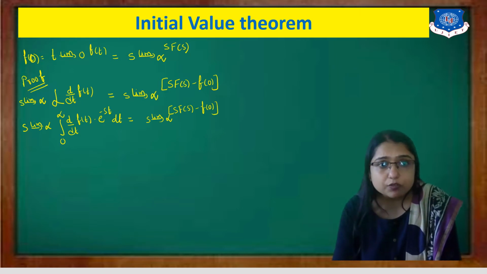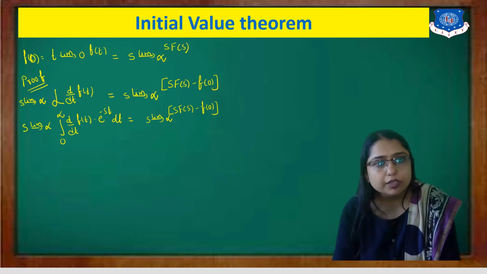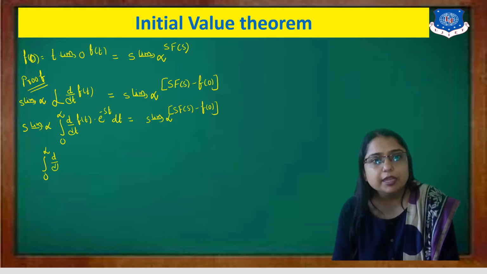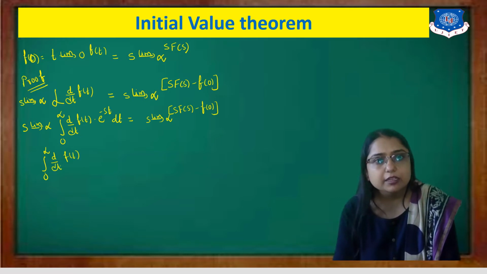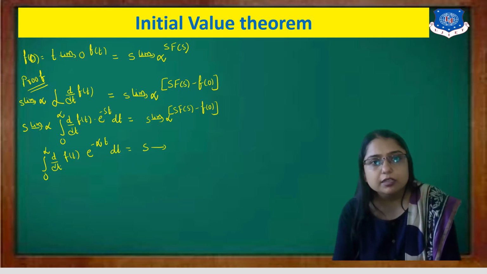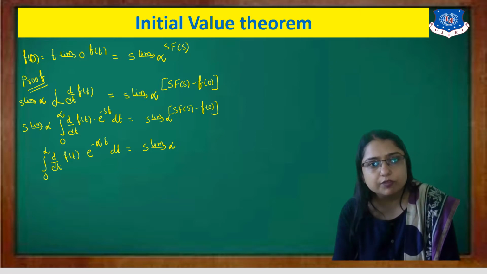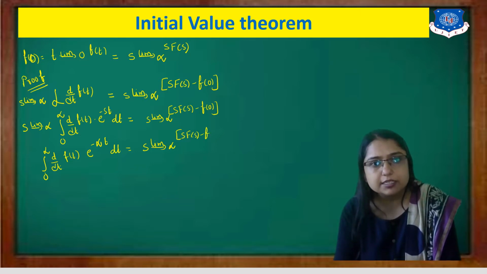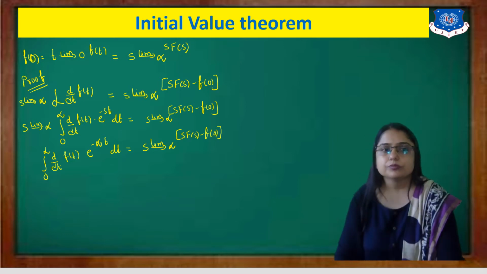Now in place of s, what do we put? Infinite. So the integral from 0 to infinite of d by dt f of t, times e raised to minus infinite t into dt, equals the limit s tends to infinite of s into F of s minus f of 0.